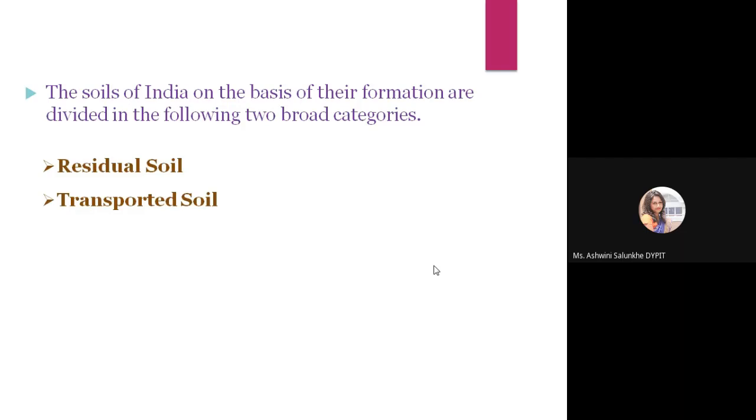Now, the soil deposits in India are broadly categorized into two parts: residual soil and transported soil. Residual soil: if the products of rock weathering are still located at the place where they originated, then it is termed residual soil. This soil will lie directly above the bedrock. Basic examples of the parent rocks are igneous rocks like granite and basalt, and sedimentary rocks such as sandstone and limestone.